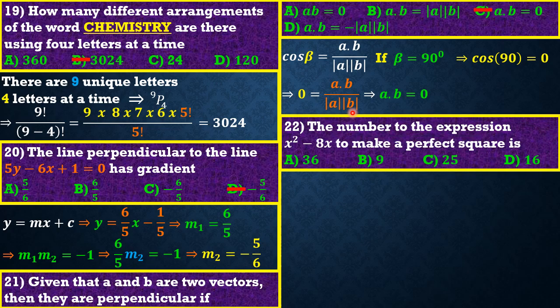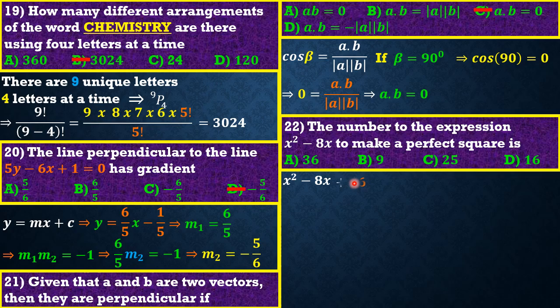It reads: the number to add to the expression x squared minus 8x to make a perfect square is... So friends, when I saw this question, I simply told myself that the best way to answer it is just to insert 16, and move on. Questions like this happen a lot of the time. You have x squared minus 8x, right? Making it a perfect square means that we should factor it and make it a square.